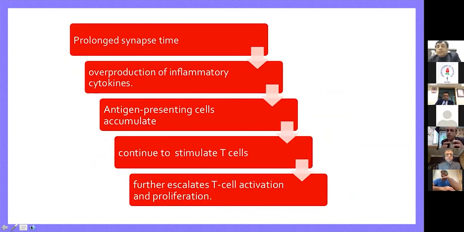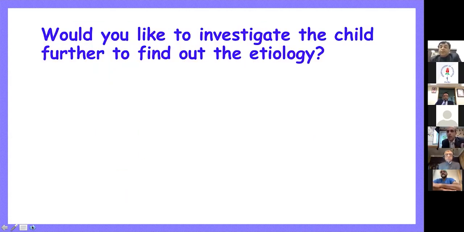If the synapse between the virus-infected cell and the cytotoxic T cell remains for a long time, there is continuous overproduction of inflammatory cytokines, and the antigen-presenting cells keep on accumulating. More and more T cells are stimulated, and this leads to the cytokine storm and the immunological catastrophe.